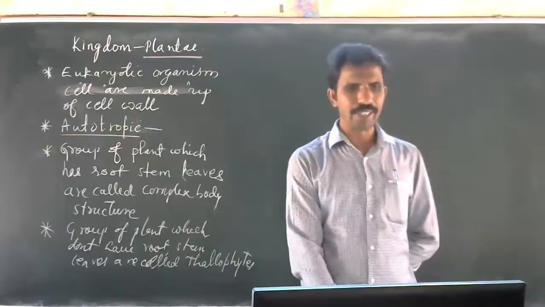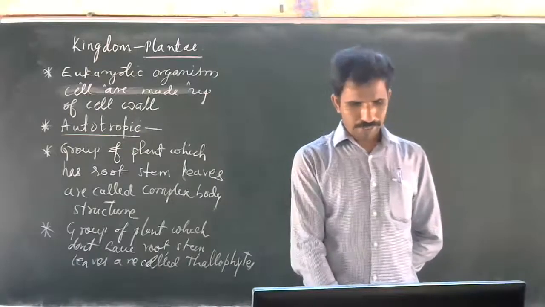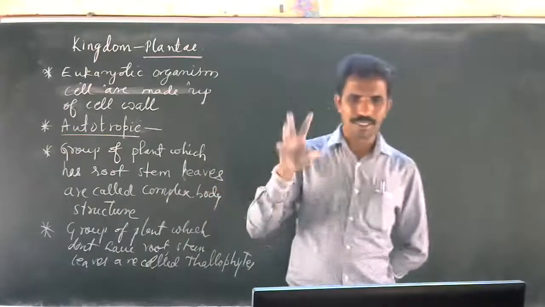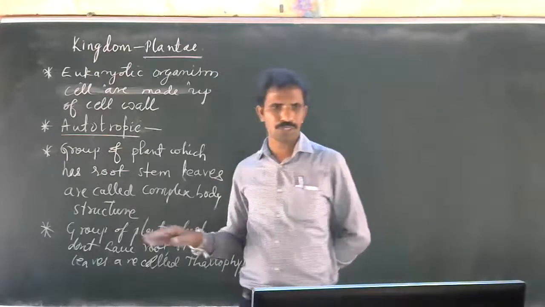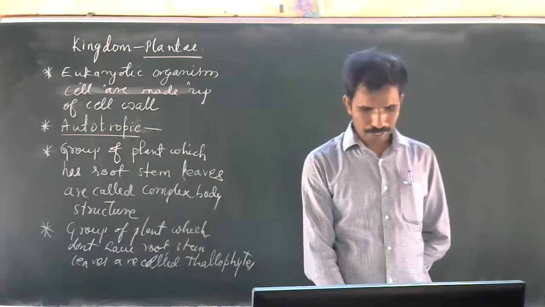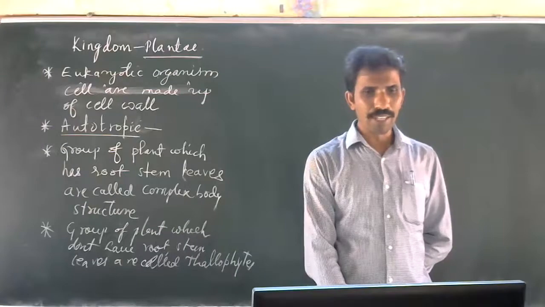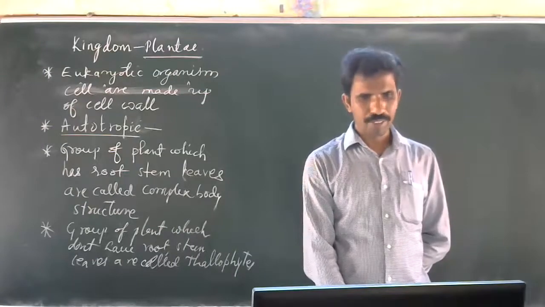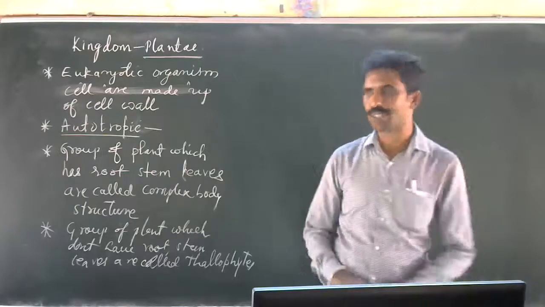Others have a well differentiated body. If the plant has root, stem, and leaves, then they are called a group with a very complex body structure. They are again divided on the basis of a specialized vascular bundle. Vascular bundle means the plants which have xylem and phloem. If xylem and phloem are present, they are called vascular plants.